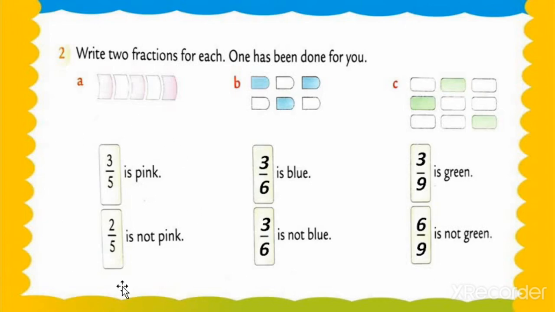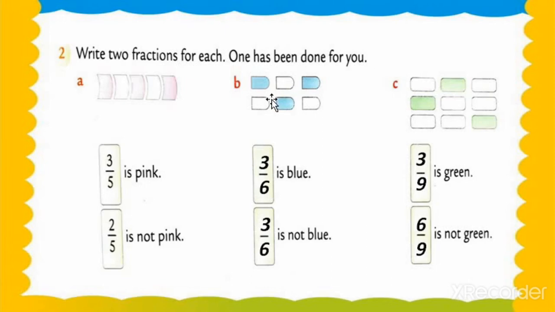This is our example, and we do B and C further. So 3/5 is pink. In this, 3/5 means 3 blocks are pink and there are 5 blocks in total. Okay, and 2 are white, meaning not pink, out of 5. Understood, my dear students? Got my point? Okay, now question number B.